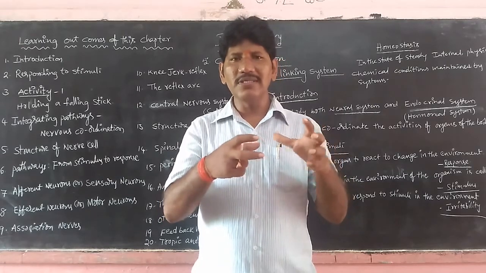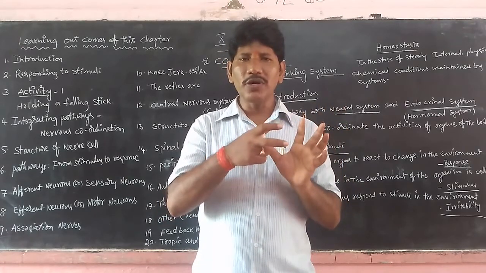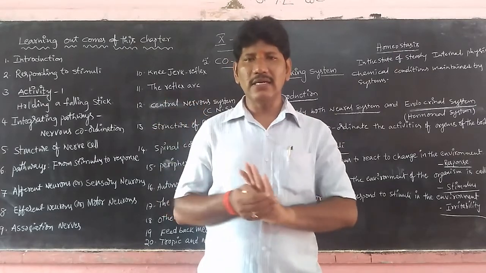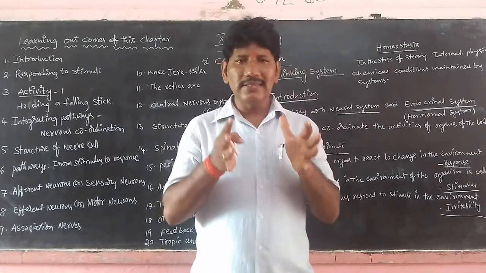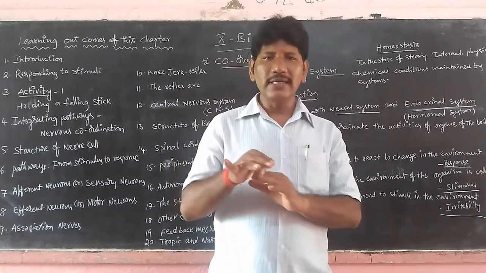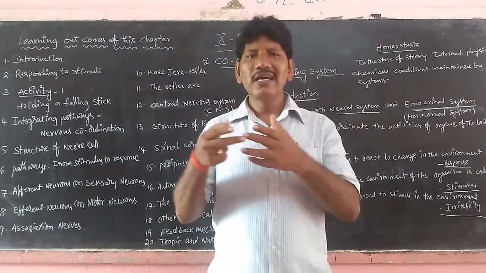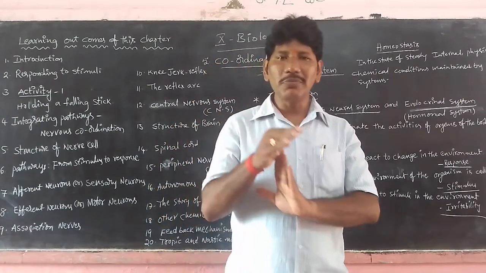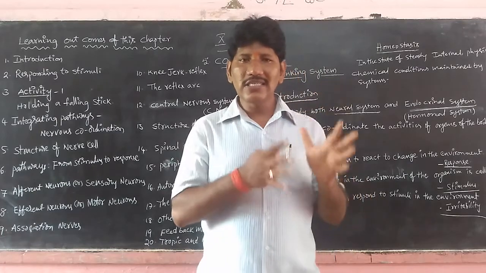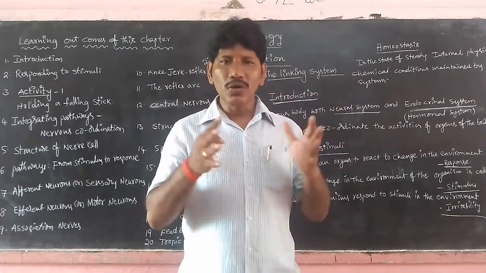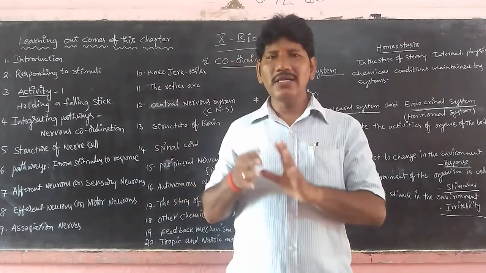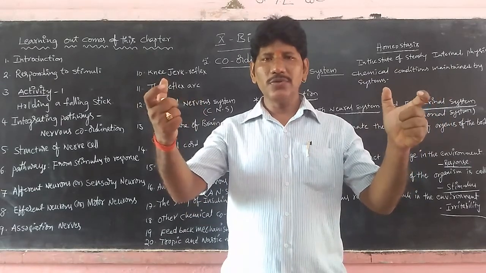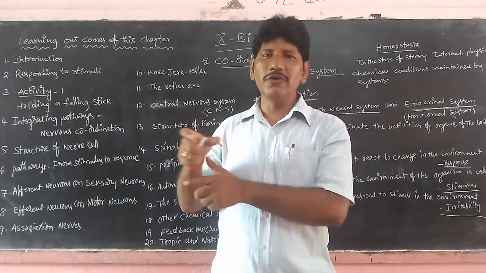For example, in the digestive system, complex materials like carbohydrates, proteins and fats are converted into simple forms like glucose, fatty acids and glycerol, and amino acids. These fine particles mix in the blood. So the digestive system is correlated with the circulatory system. The digestive system is also correlated with the respiratory system, meaning oxidation of food materials releases energy. Both systems are correlated with circulation. Blood is a chief component which combines with glucose and oxygen, so both are taking place through the medium of blood.